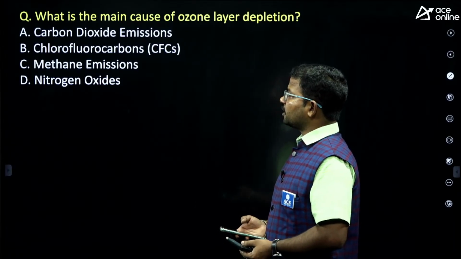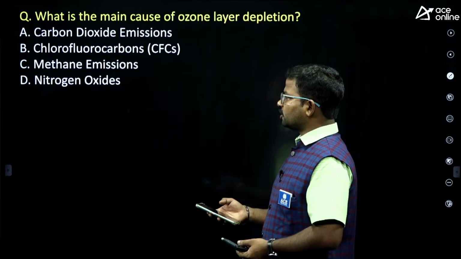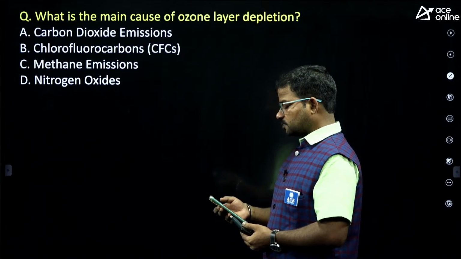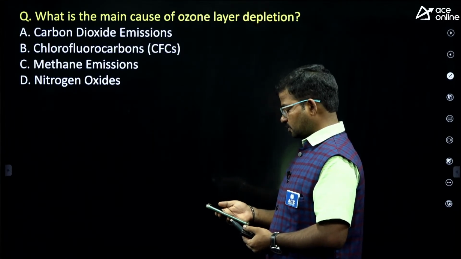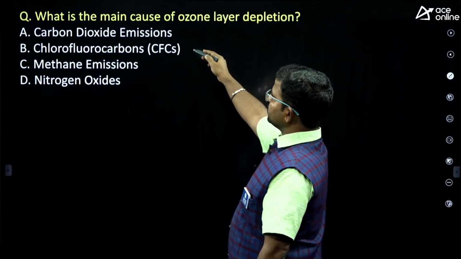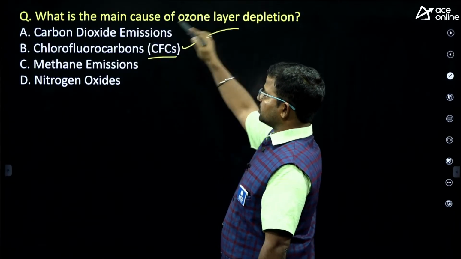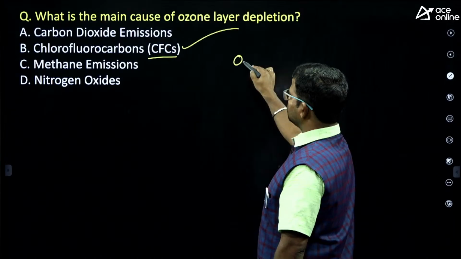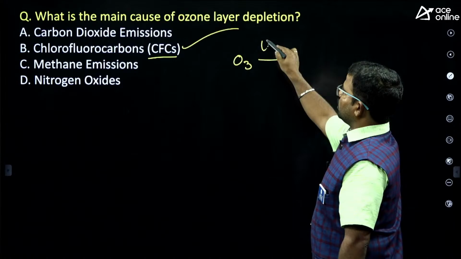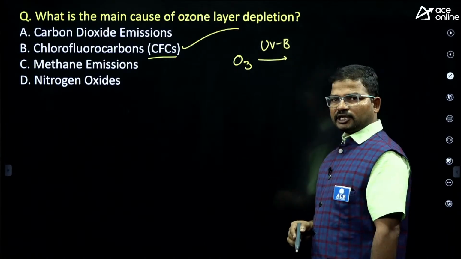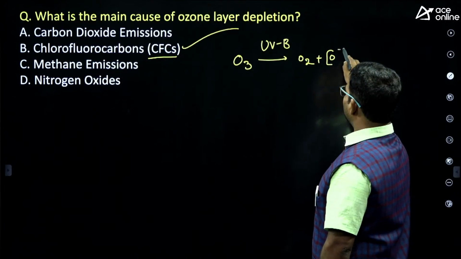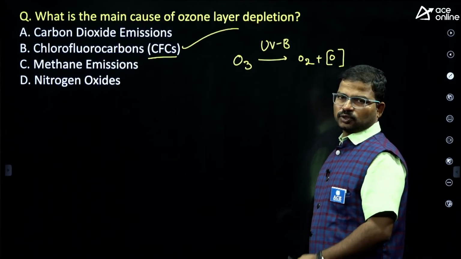Here they mention carbon dioxide emissions, chlorofluorocarbons, methane emissions, and nitrogen oxide. Right, so the answer is option B. Option B is the right answer. Now the explanation for this question. In the presence of UVB rays, ozone naturally gets depleted. Depletion means O3 is converted into O2 plus O. That is considered ozone depletion.